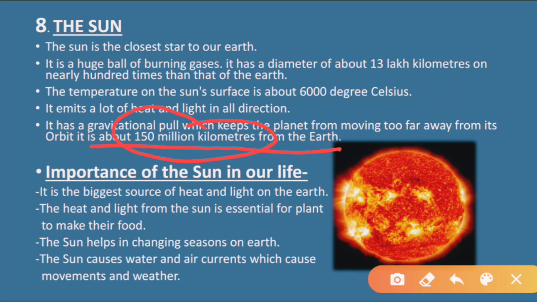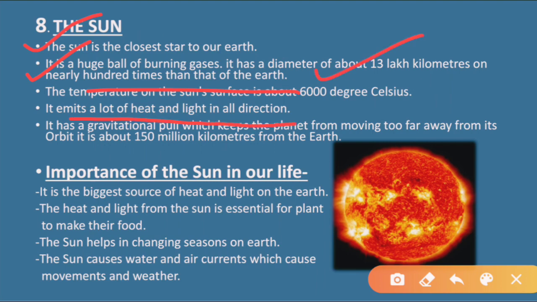Now, as you have very well understood, you got the basic knowledge about the sun: the sun is the closest star, the sun is also known as a star, the sun is a huge ball of burning gases. It is 100 times bigger than the earth. The temperature of the sun is nearly 6000 degrees Celsius.